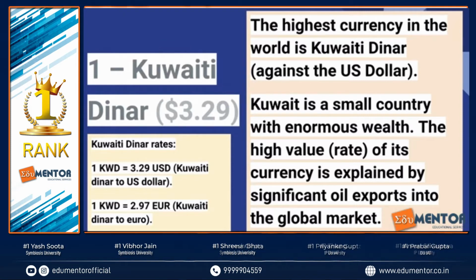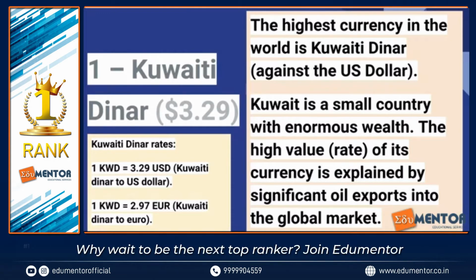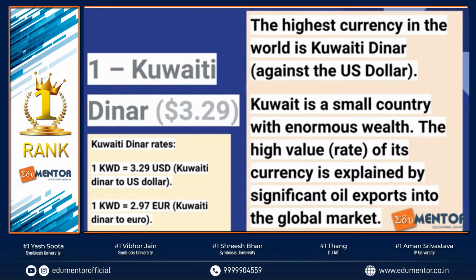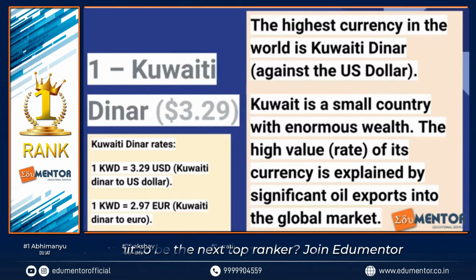You need to know about the currency. So one Kuwaiti dinar is approximately 3.29 US dollars. That keeps on fluctuating, but you need to remember, Kuwait is a very small country and it has got enormous wealth, right? It has got oil exports, from which it's deriving a lot of money, and therefore the Kuwaiti dinar is one of the highest currencies in the world. Rather, it's the highest currency in the world. So do remember that.